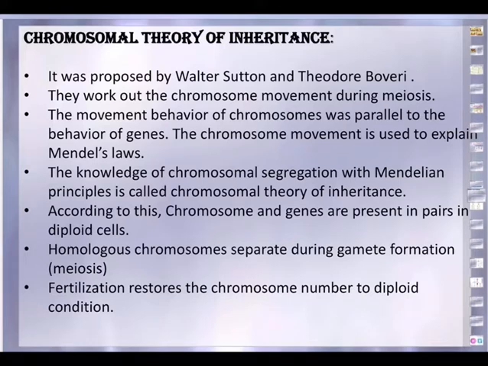All along are fibers, cytoplasmic fibers or spindle fibers, and this movement of chromosomes as well as chromatids is seen during anaphase.